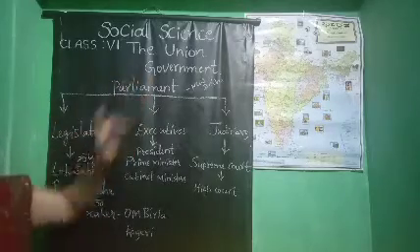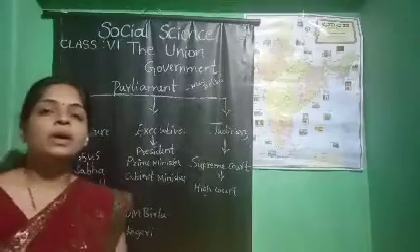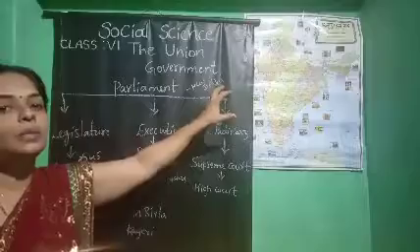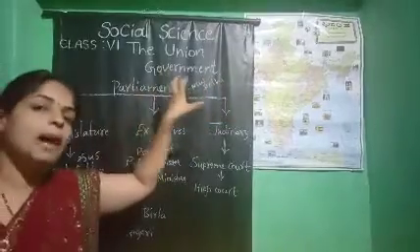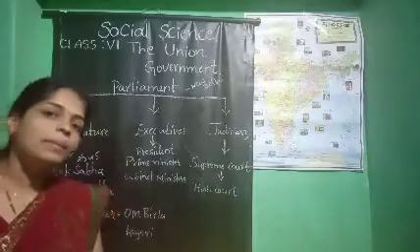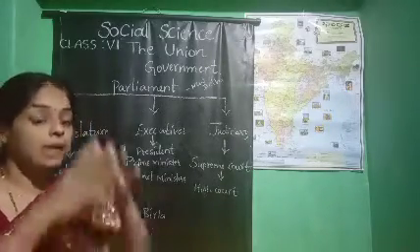So today we are going to study the union government. The head office of this union government is in New Delhi, meaning parliament. Our parliament is in New Delhi, isn't it? In our parliament, what is there? Yes, the constitution, that book is there.